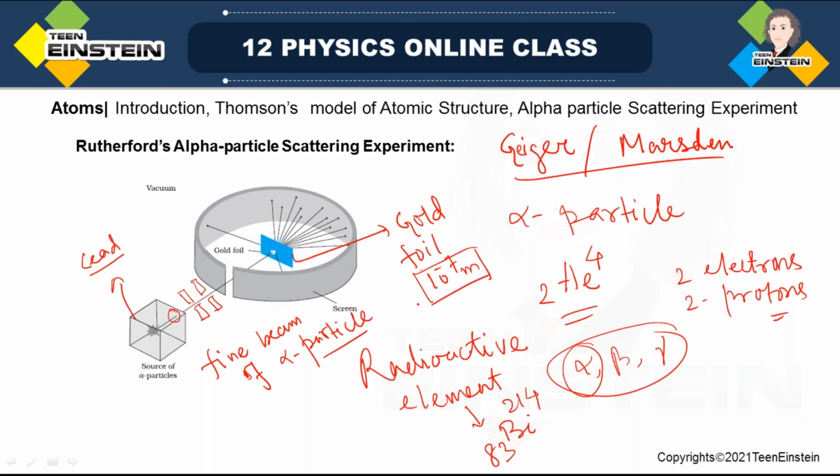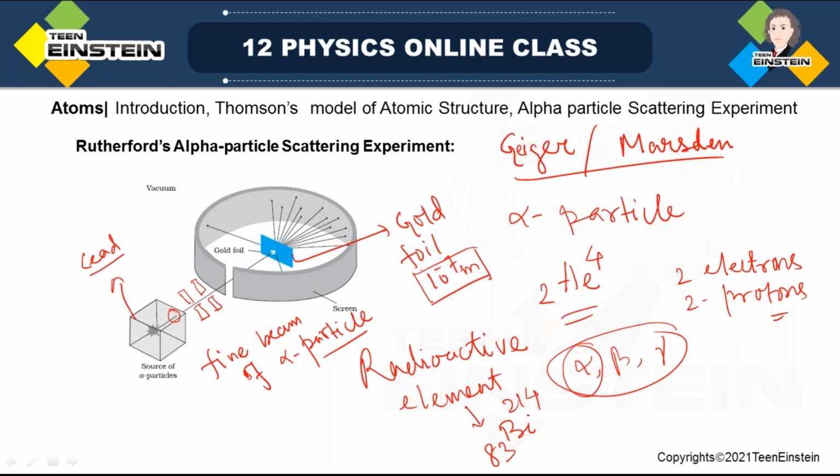Such a thin gold sheet has been kept here, and that fine beam of alpha particles has been guided to bombard or strike this thin foil of gold.